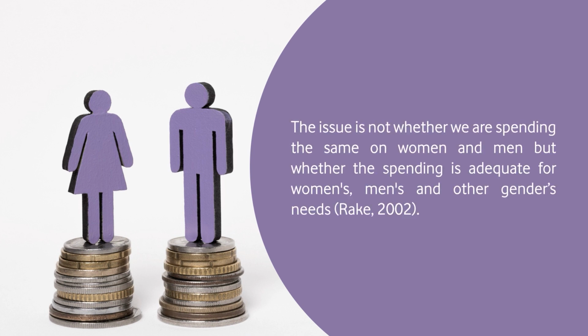The issue is not whether we are spending the same on women and men, but whether the spending is adequate for women's, men's and other gender needs. This we must understand, as per the definition I have given. So now we come to know that a gender budget is not a separate budget for women.